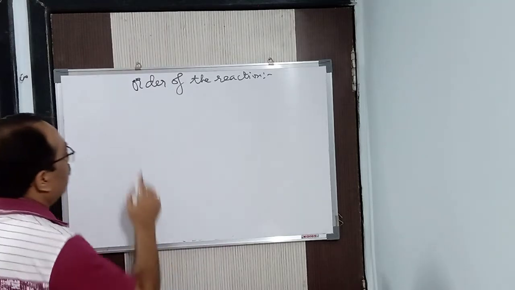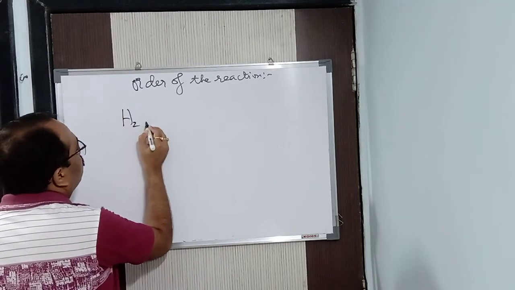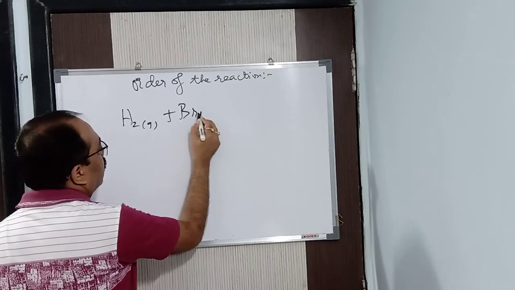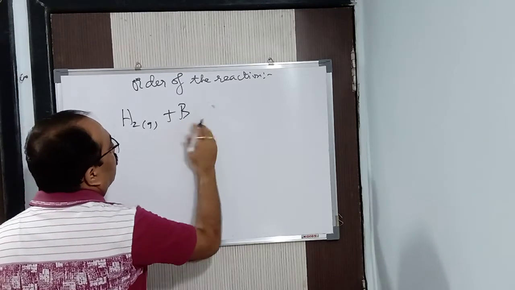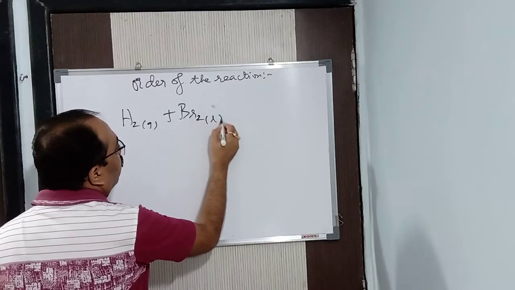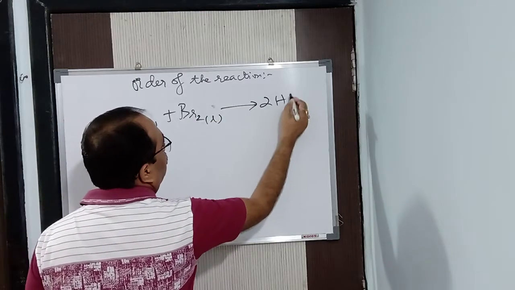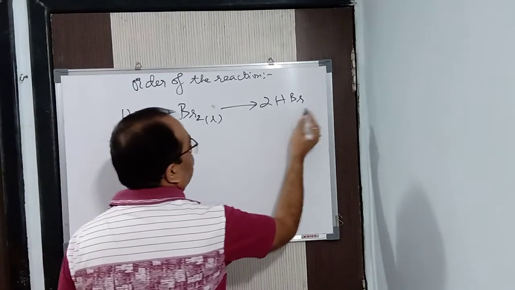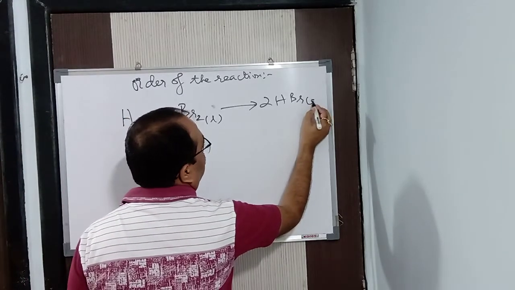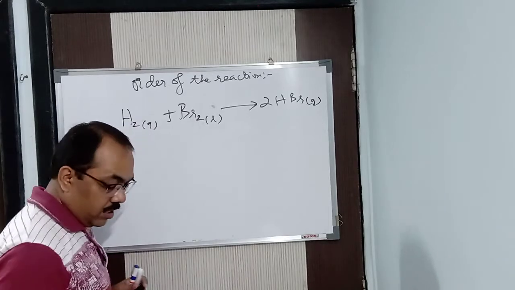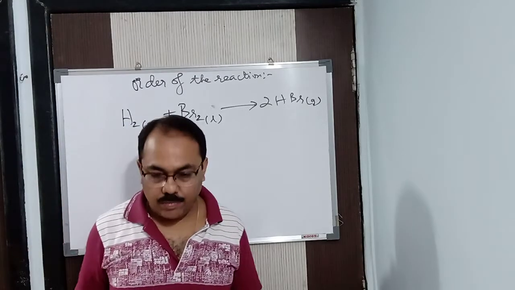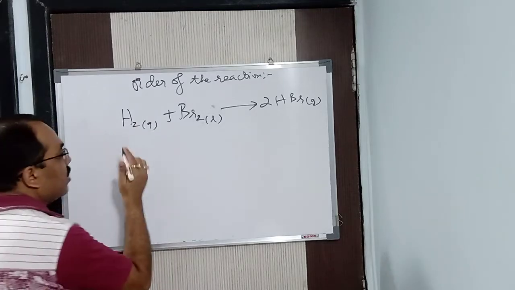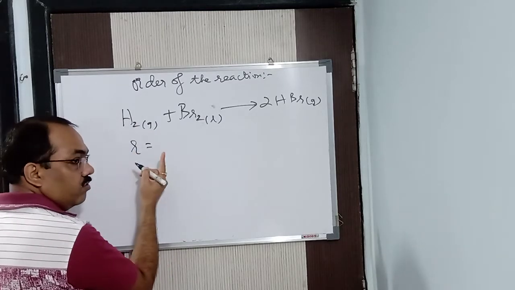For example, you see here: H2 gas plus Br2 liquid. Sorry. Br2 liquid gives 2 HBr, isn't it? We know that. Fine. So it can be gas or liquid, whatever it is; we can say that generally it is gaseous. H2 gas plus Br2 liquid is nothing but 2 HBr. We got it.